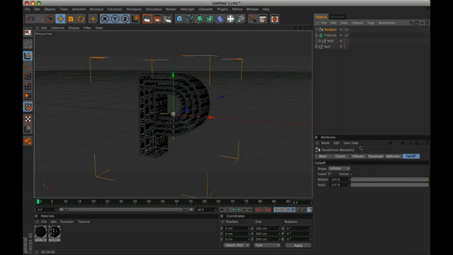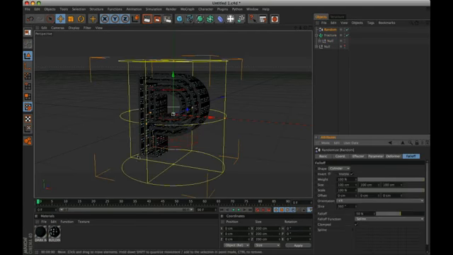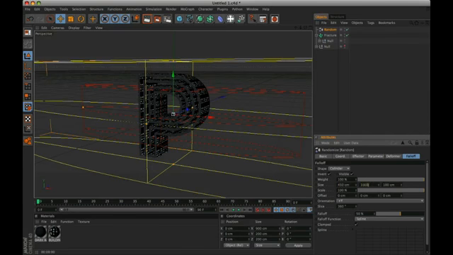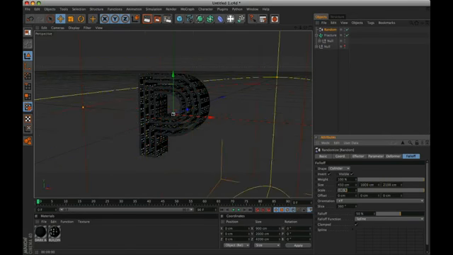Modify in the fall-off panel the shape to cylinder. Activate invert and insert 4500, 1000, 2100, 100, minus 1430.